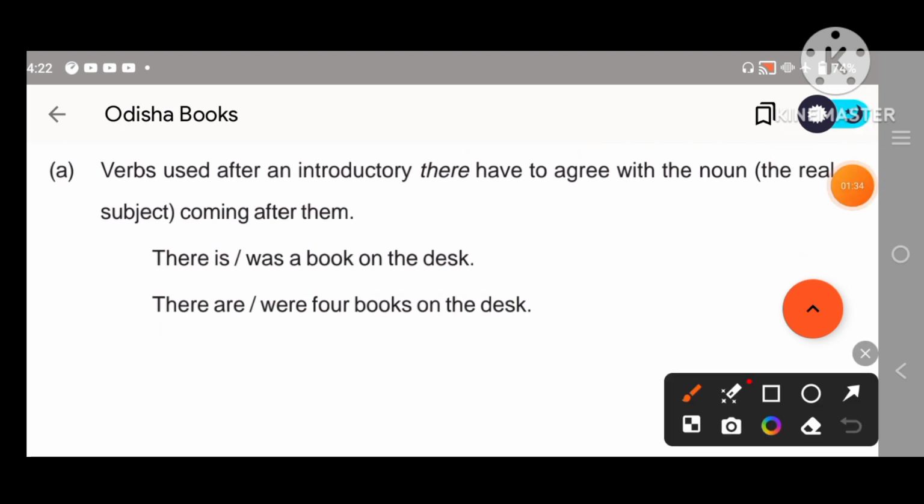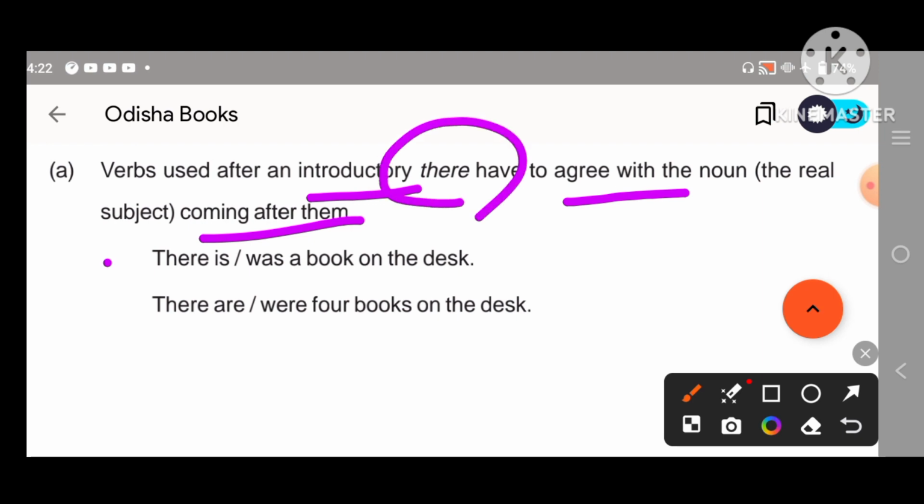verbs used after an introductory there have to agree with the noun coming after them. If there is there as subject, what will be the verb? That will be based on the noun.